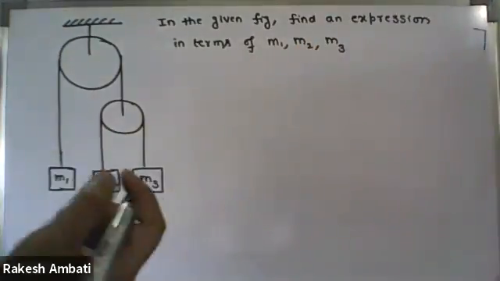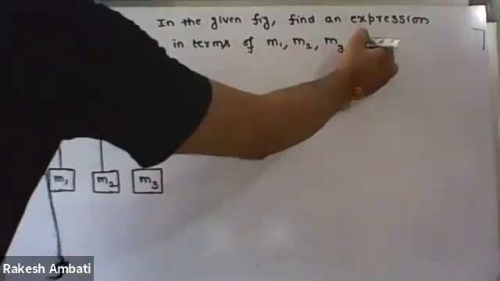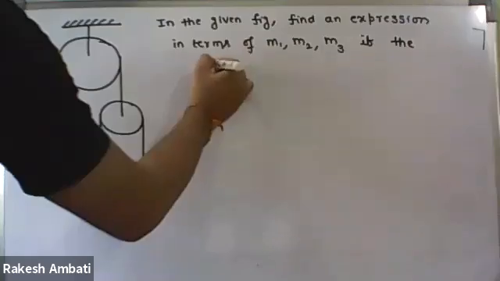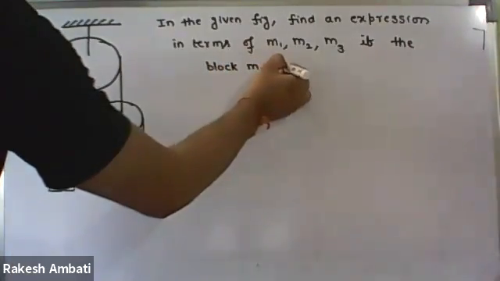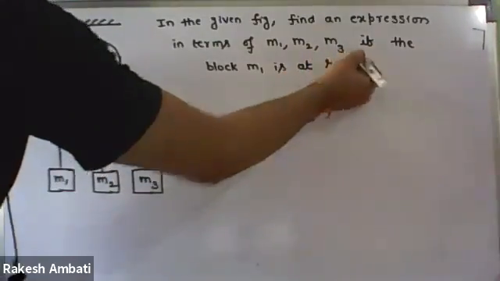So we have to find an equation or an expression in terms of m1, m2, m3 if the block m1 is at rest.